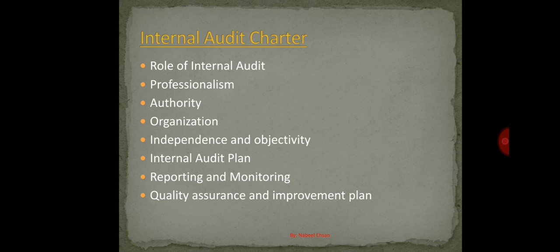As part of quality assurance, the internal audit function ideally should be assessed for quality by an external consultant, mostly a Big Four, Ernst and Young, PwC, Deloitte, KPMG, and I have seen other firms as well. They have a separate function doing quality assurance for internal audit functions.